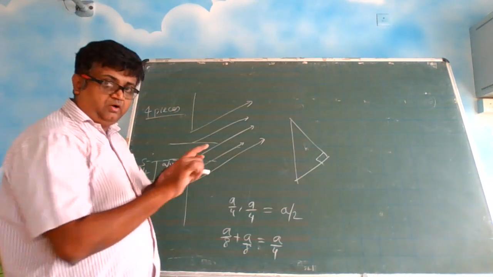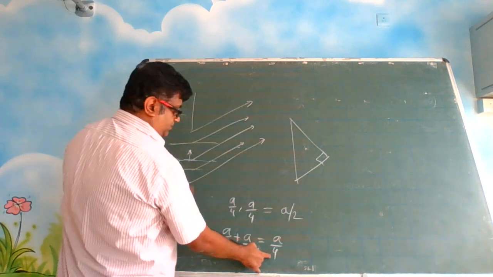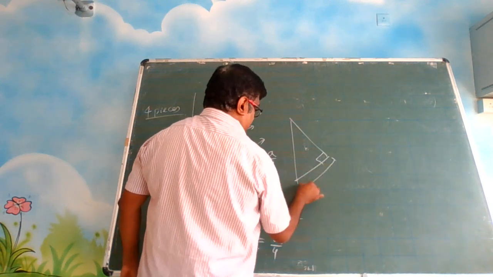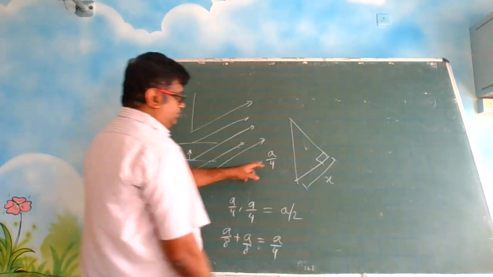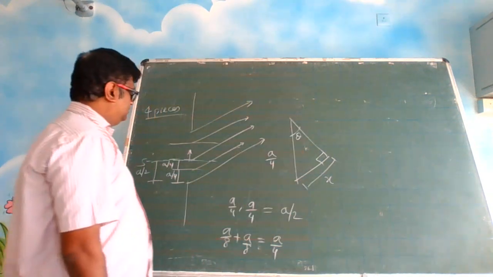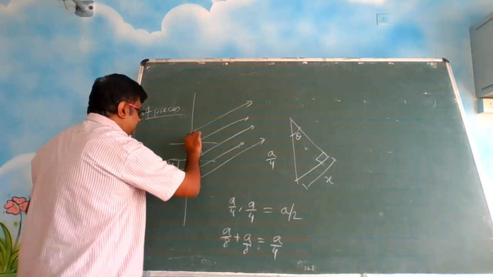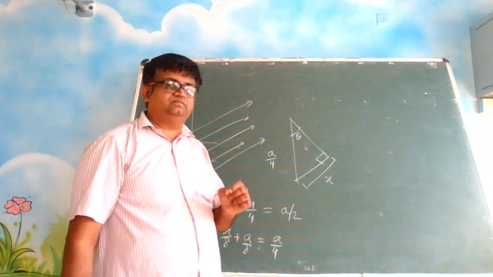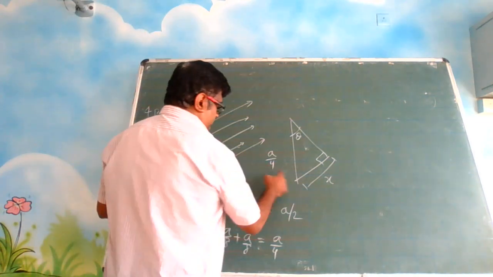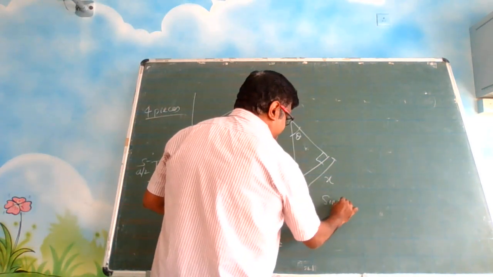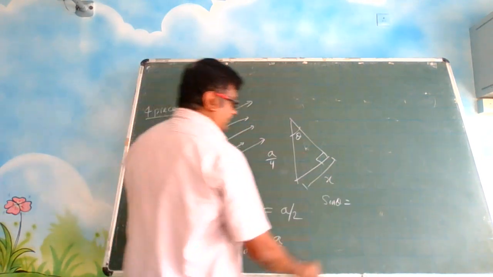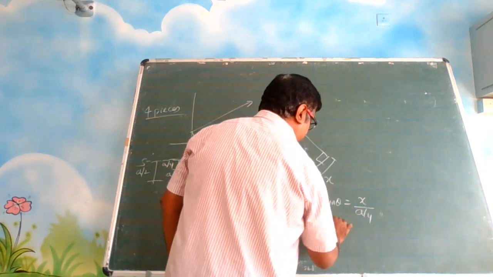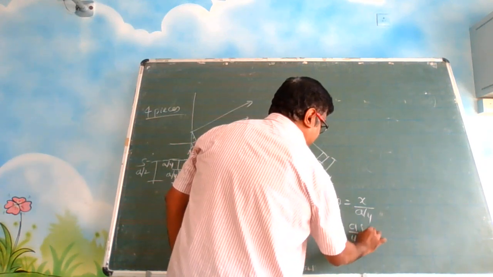In this, when you make 4 pieces, this dimension is becoming how much? A by 4. And this dimension, this is 90 degree. You are finding out this x. So here also it is theta only. And you will say, sir, this is one angle, no sir, this is another angle. So see, these angles are almost same. Why? Because the slit is very, very small. What happens? So here sin theta is equal to opposite by hypotenuse, x by a by 4. So x is equal to a by 4 sin theta.